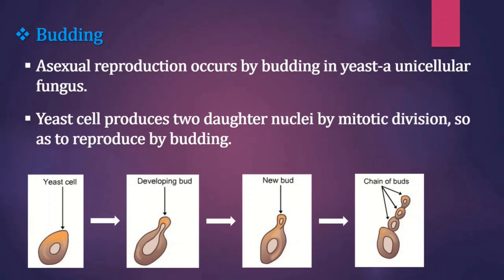One of the two daughter nuclei enters this bud. After sufficient growth, the bud separates from the parent cell and starts to live independently as a daughter yeast cell. See here, the yeast cell produces two daughter nuclei by mitotic division so as to produce by budding. This is the process of budding in a unicellular organism.